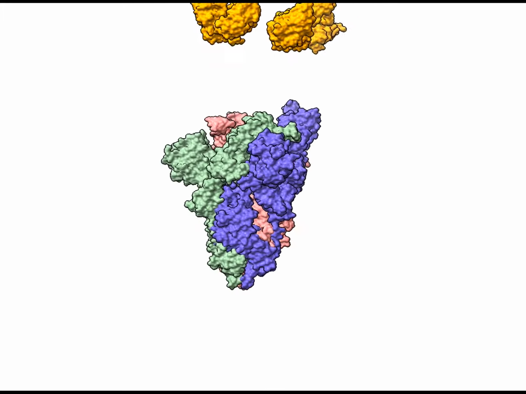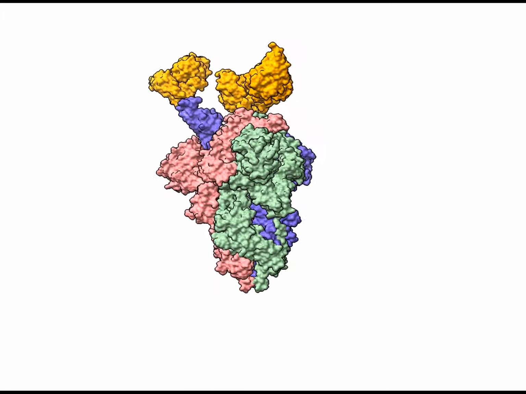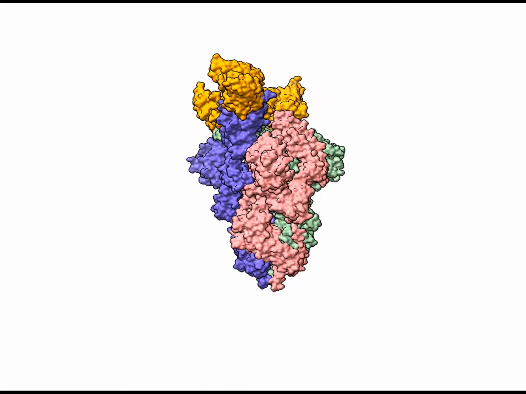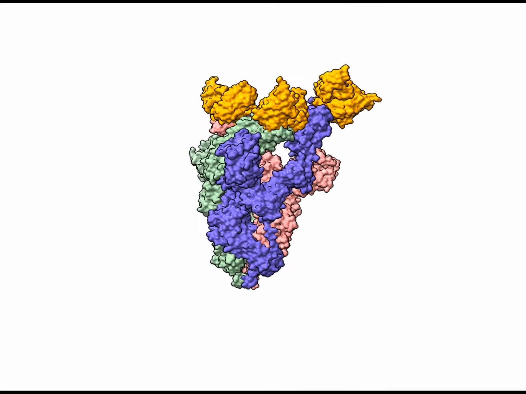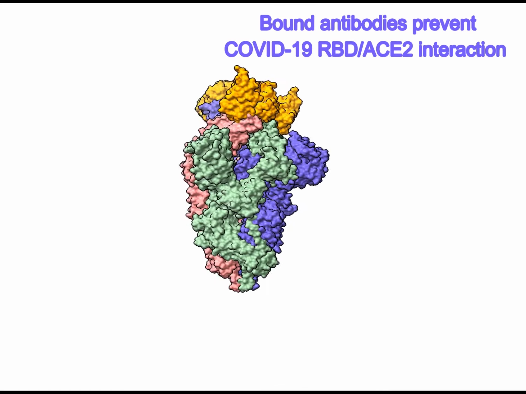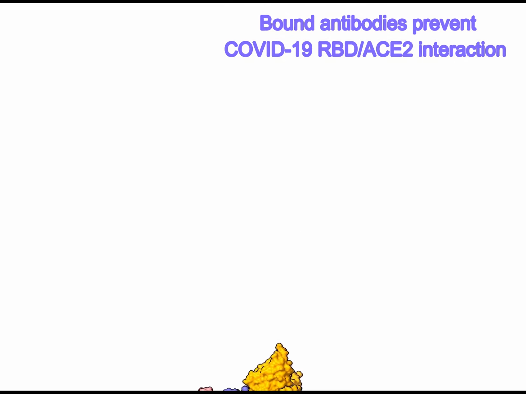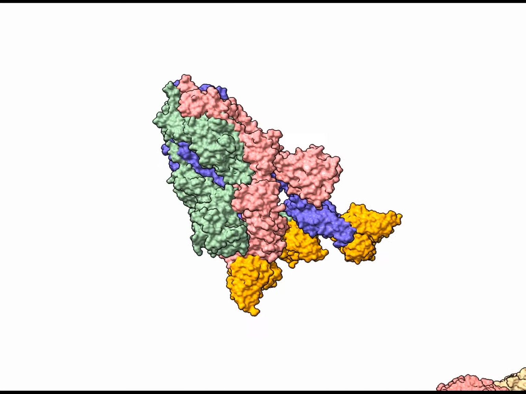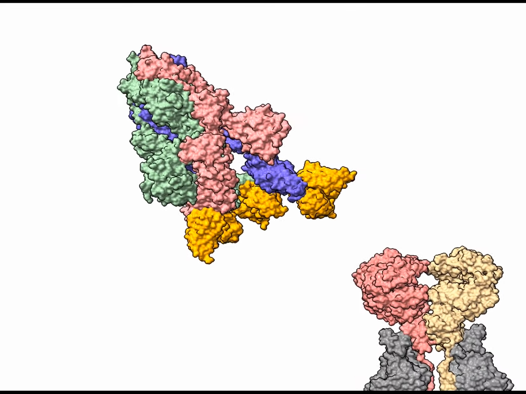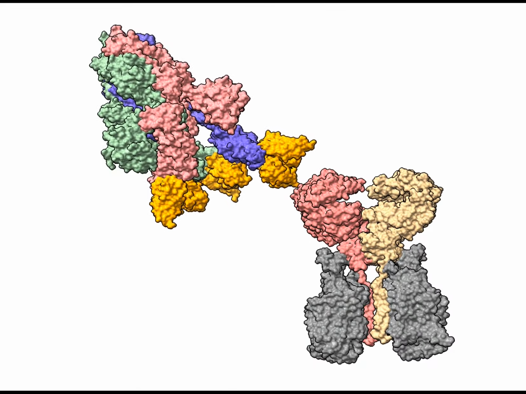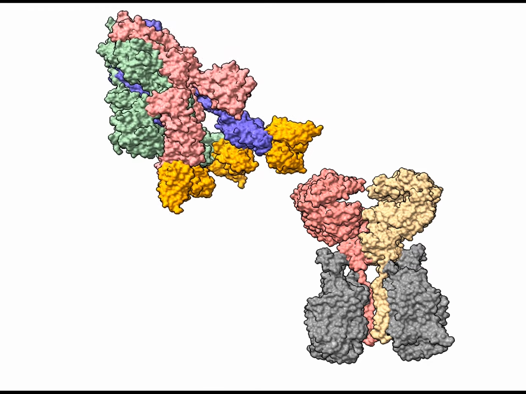Here, you can see the Fab domains of the COO2 human antibody, binding to the receptor binding domain of the spike protein. Once bound, the spike protein can no longer interact with residues of the ACE2 receptor, therefore preventing the initial stages of COVID-19 infection. This viral defense mechanism has inspired the production of nanobody inhalation treatments for prevention of COVID-19 infection.